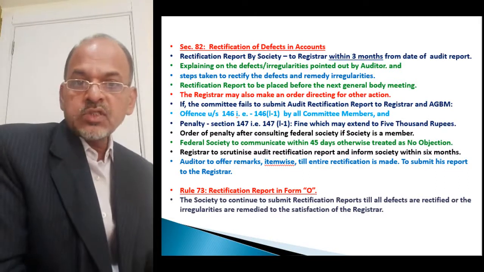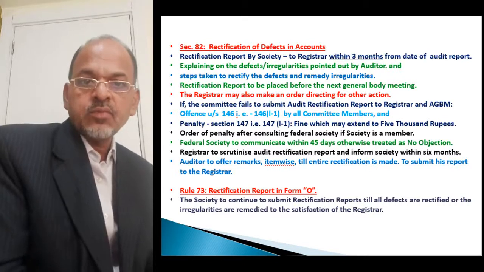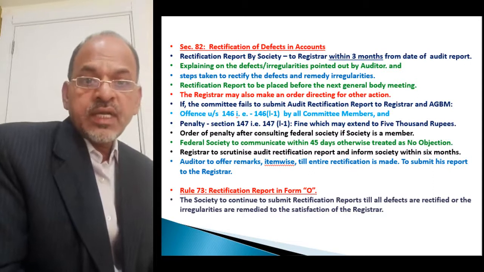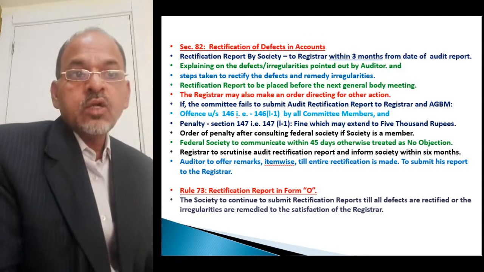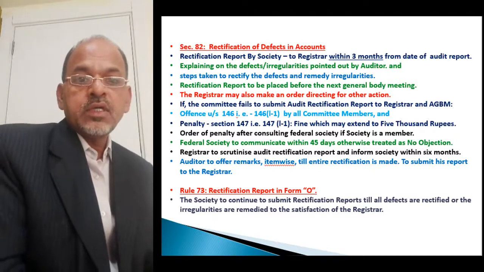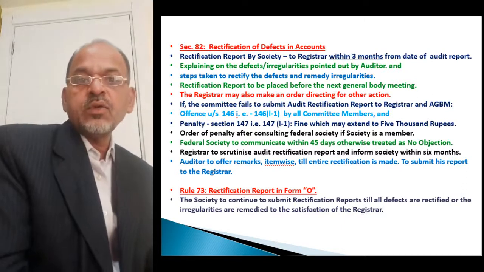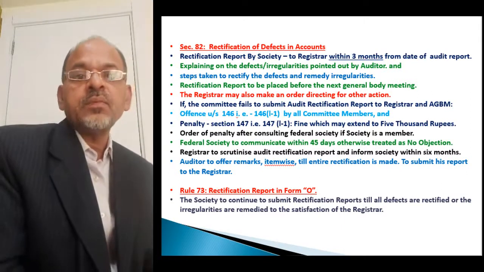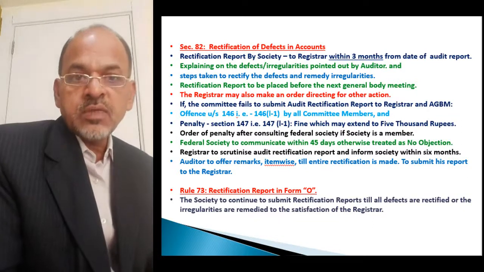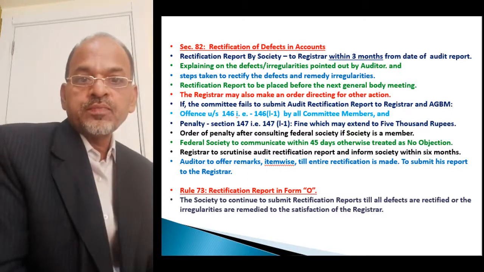The rectification report is to be prepared by the secretary of the society or any other authorized person, and to be submitted to the registrar within 3 months from the date of the audit report. Means from the date of receipt of the audit report, the society will have to prepare the audit rectification report and submit it to the registrar within 3 months.